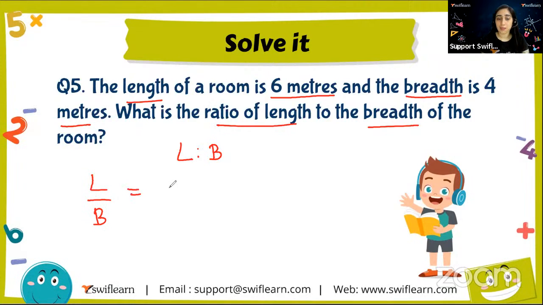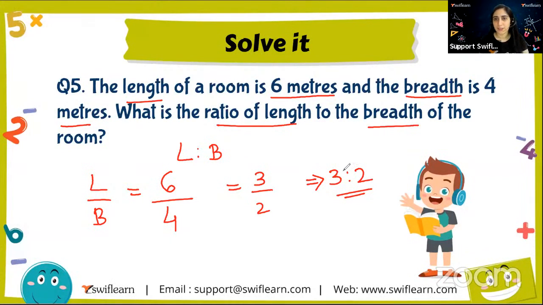What is length? It is 6. What is breadth? That is 4. On solving this, 2 is common in both tables. So on solving, that comes out to be 3 over 2. What is the ratio? The ratio is 3:2. Simple, we got it.